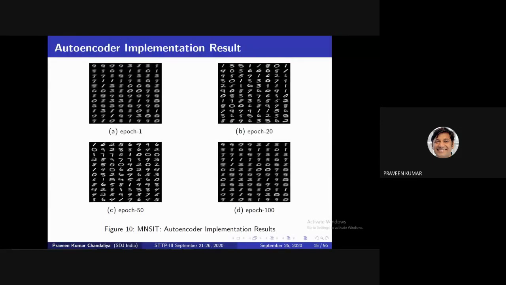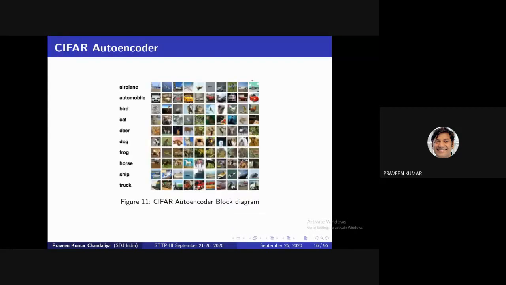This time we discussed this program on the simple concept with the MNIST dataset. In our next step, how to introduce color images, that is, how to go for the 3-channel RGB concept. This time the image size is 28 by 28. Then our next slide is based on the CIFAR dataset. This is the Canadian dataset. There are 2 types of dataset available in the market, 10 class or 100 class. I'm using only the 10 class dataset.